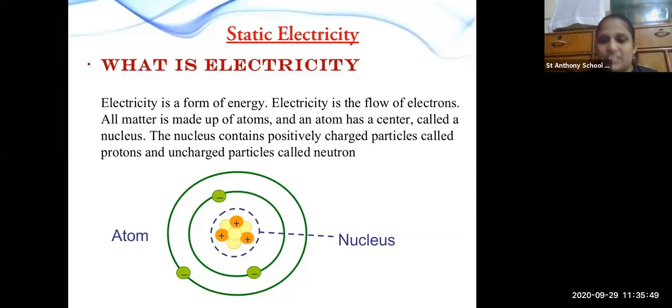In that atom there is a nucleus, which has positive as well as neutral charge. Neutral charge means positive and negative charge in a balanced proportion. You can see the negative electrons revolving around the nucleus.